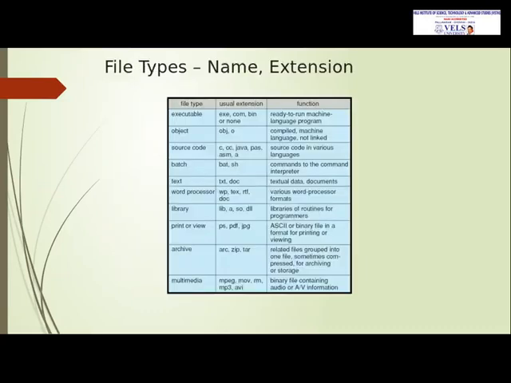And file types, there are several file types available like executable, object, source code, batch, like that. The file name consists of a name and an extension, separated by a period. An executable file has the extension .exe, and it is a machine language program. The object file has the extension .obj, and it is a machine language compiled program. And the batch file has the extension .bat, and it is a command to the command interpreter.